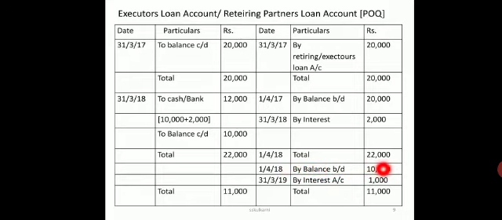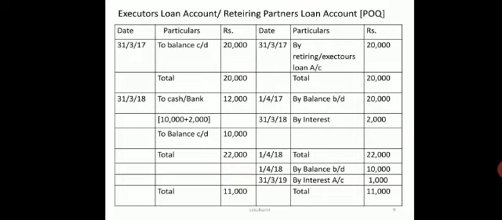That is the last installment. 10% interest should be provided on 10,000, which amounts to 1,000. So 10% of 10,000 is 1,000. So again I have to give the amount here on 31/3/2019 by cash or bank, which is missing, that 10,000 plus 1,000.